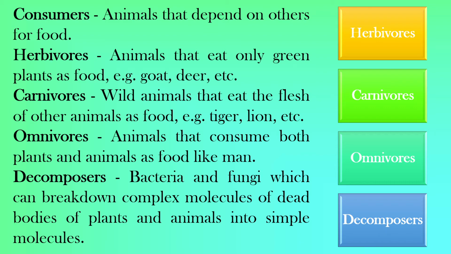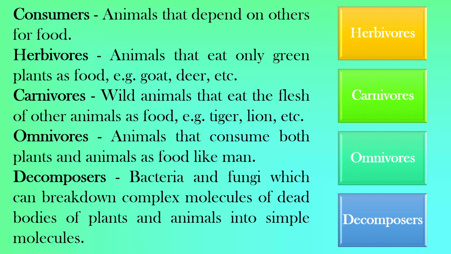So tiger, lion, bigger animals, eat the smaller animals as food. And omnivores are the animals which consume both plants and animals as food. For example, man. Man can eat flesh as well as fruits and vegetables. So man is an omnivore.